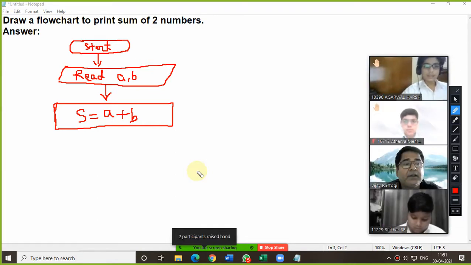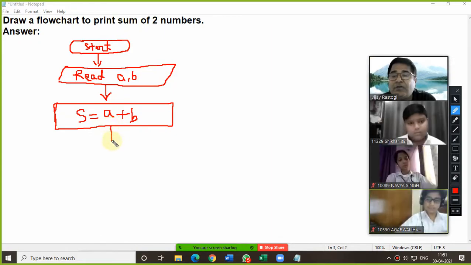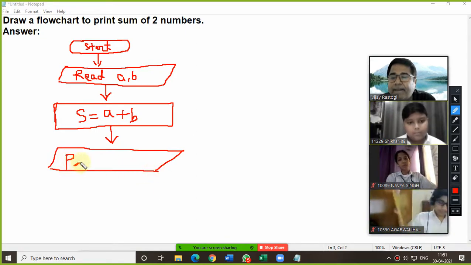Sir, output box. Output box. Why output box? Because after calculating the sum, we have to print the result. So for the output box, again we are supposed to use the input output box, and the symbol must be like this. So what you will write? You will write print sum.